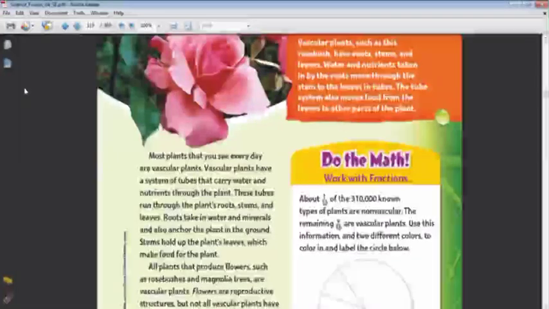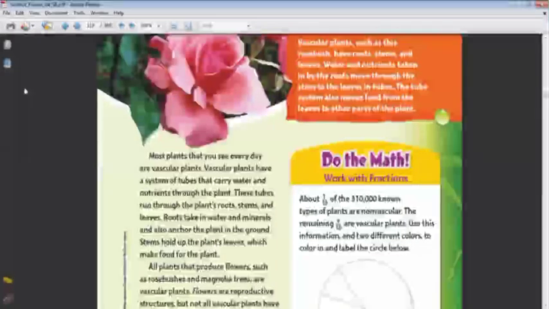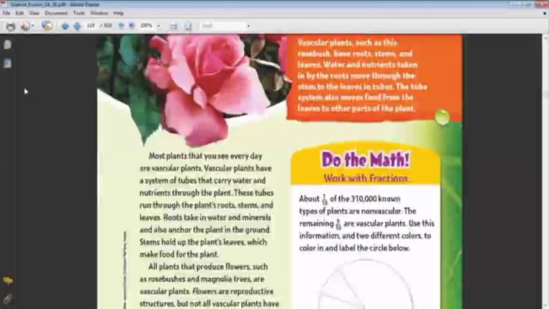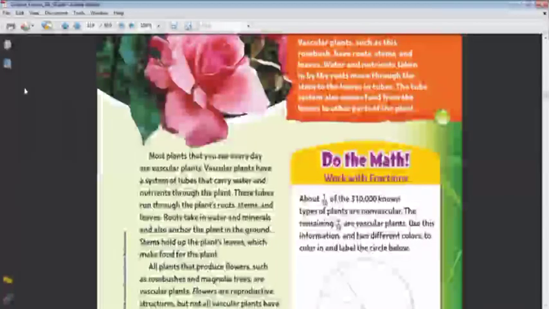Very good. Inside the stem, there is a tube like a straw that transports water and the nutrients from the roots to the leaves. This is the difference between non-vascular and vascular. Vascular plants contain tubes that can transport water and the nutrients to the leaf, and after the leaf makes the food for the plant, it can transport the food to all the parts of the plant.